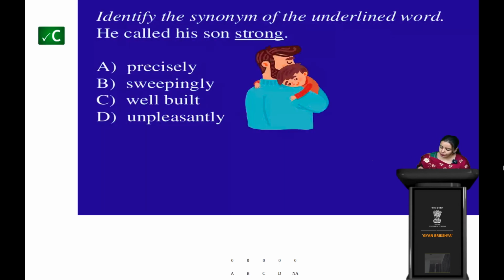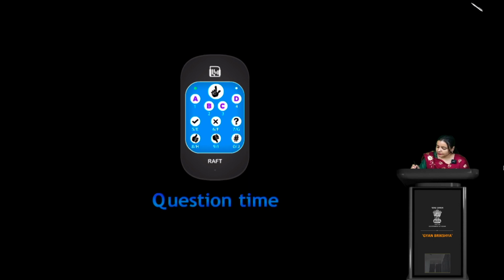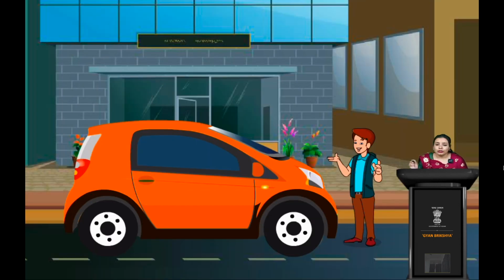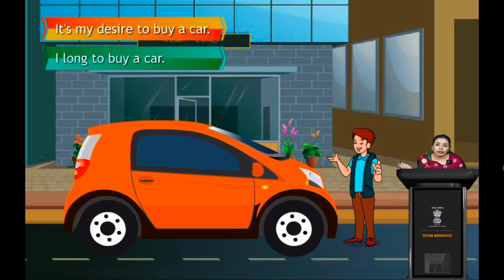Okay, get it? Now you have understood what a synonym is all about. You have to find exactly the other word whose meaning should be the same, but the word must be different. That's the synonym. And antonym is totally opposite. If you say strong, the antonym should be weak.